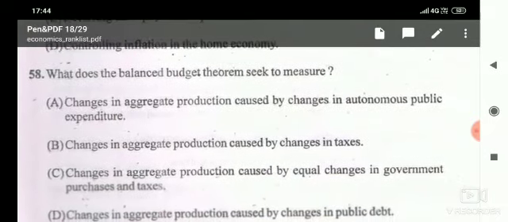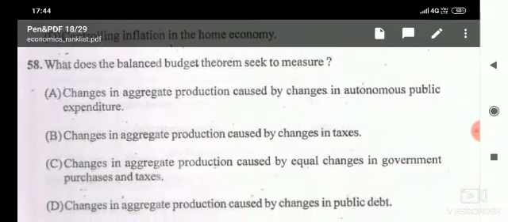And here the correct answer is controlling the rate of interest. Then the next, what does the balance budget theorem seek to measure? It is given: changes in aggregate production caused by changes in autonomous public expenditure; changes in aggregate production caused by changes in taxes; changes in aggregate production caused by equal changes in government purchase and taxes; and changes in aggregate production caused by changes in public debt.